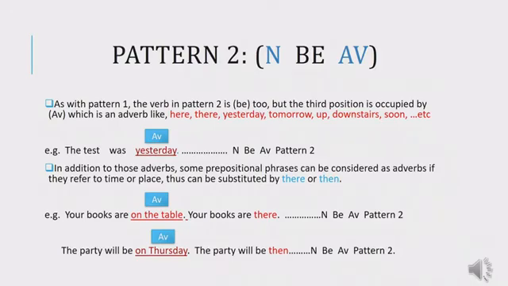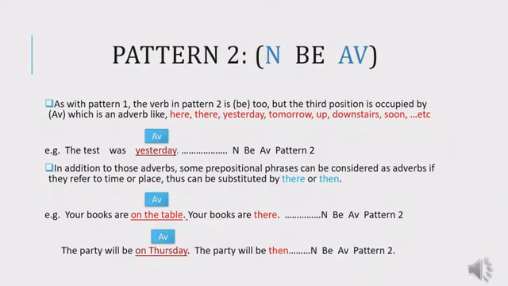The difference between this pattern and pattern number 1 is in the third component. In this pattern, the third component is adverbial. So we have an adverb in the third position. An adverb like here, there, yesterday, tomorrow, up, downstairs, soon, etc.